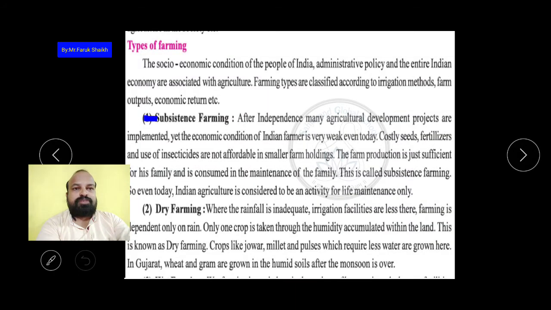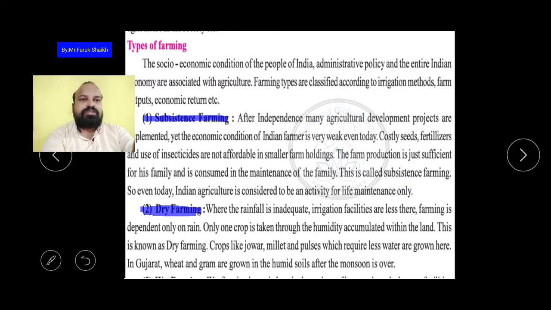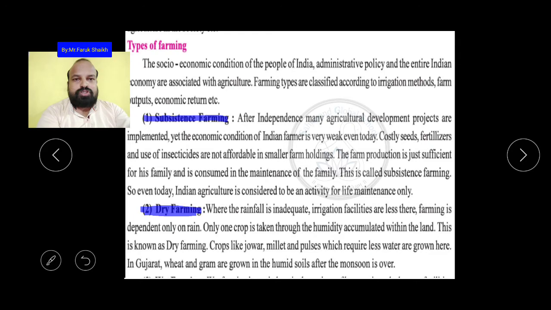Okay, first is subsistence farming, then dry farming. So today we are going to learn about these two, subsistence farming and dry farming. So let us see first subsistence farming.